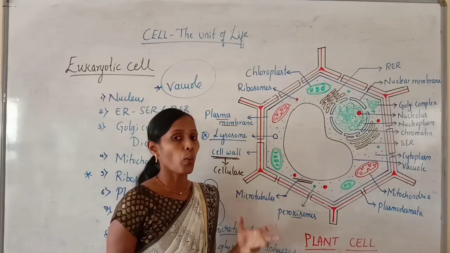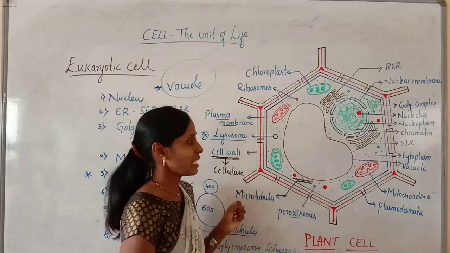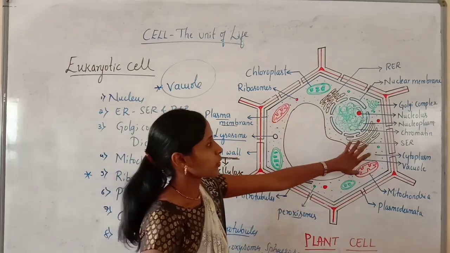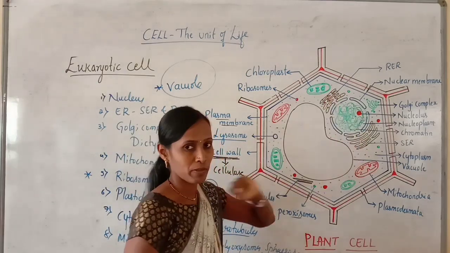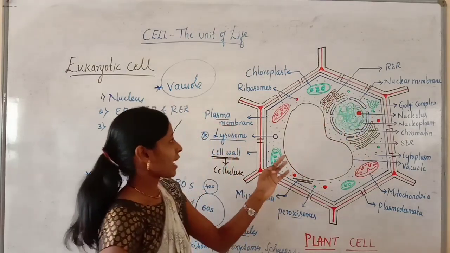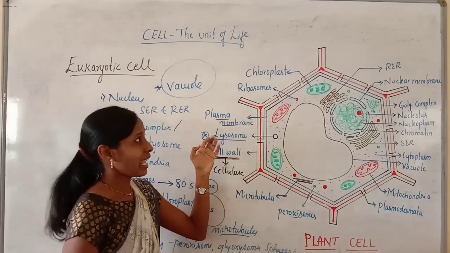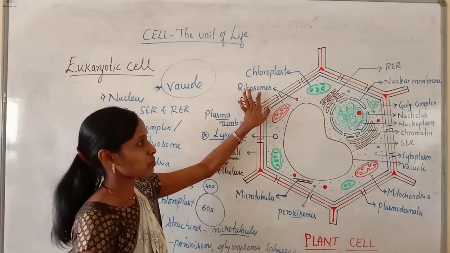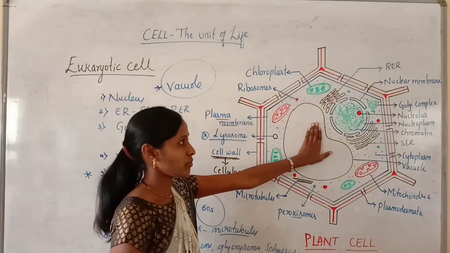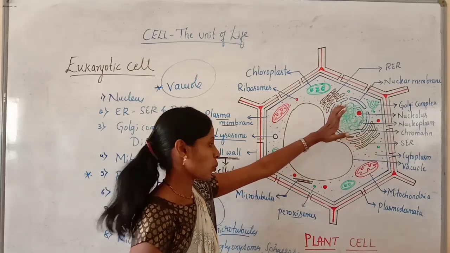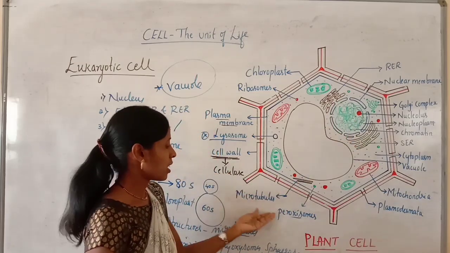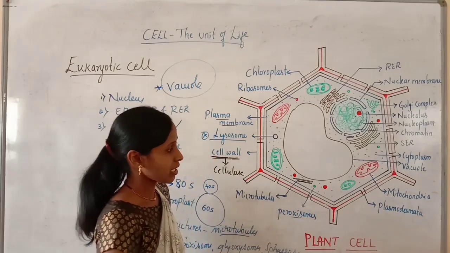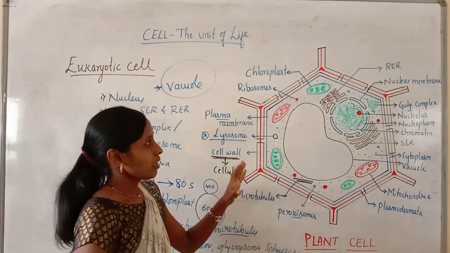Cytoplasm encloses various membrane bound cell organelles like mitochondria, chloroplast, endoplasmic reticulum like smooth and rough endoplasmic reticulum, Golgi complex and lysosomes, usually rare, and non-membranous structures like ribosomes. But ribosomes are 80S type of ribosomes in eukaryotic cell. There is a large central vacuole which pushes the nucleus towards one side, and presence of microtubules. These are the skeletal structures, and peroxisomes are the microbodies which are present in the plant cell.